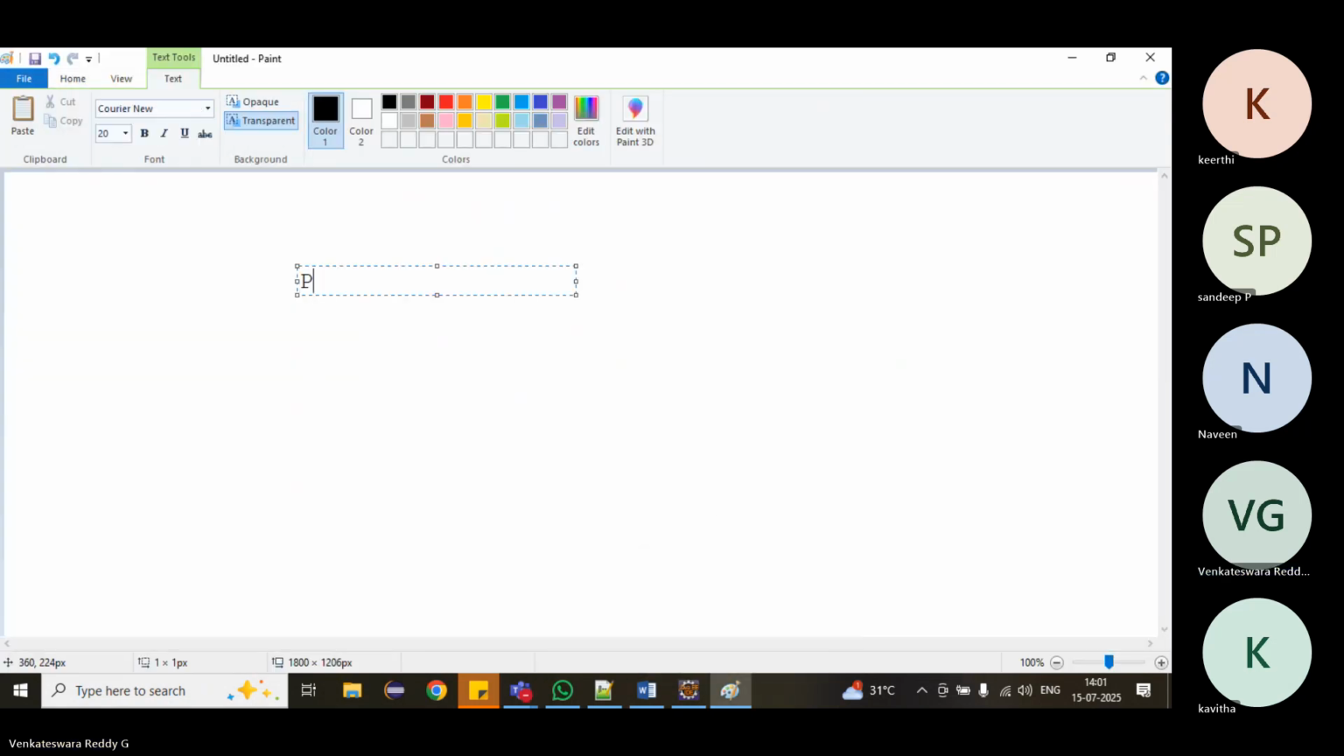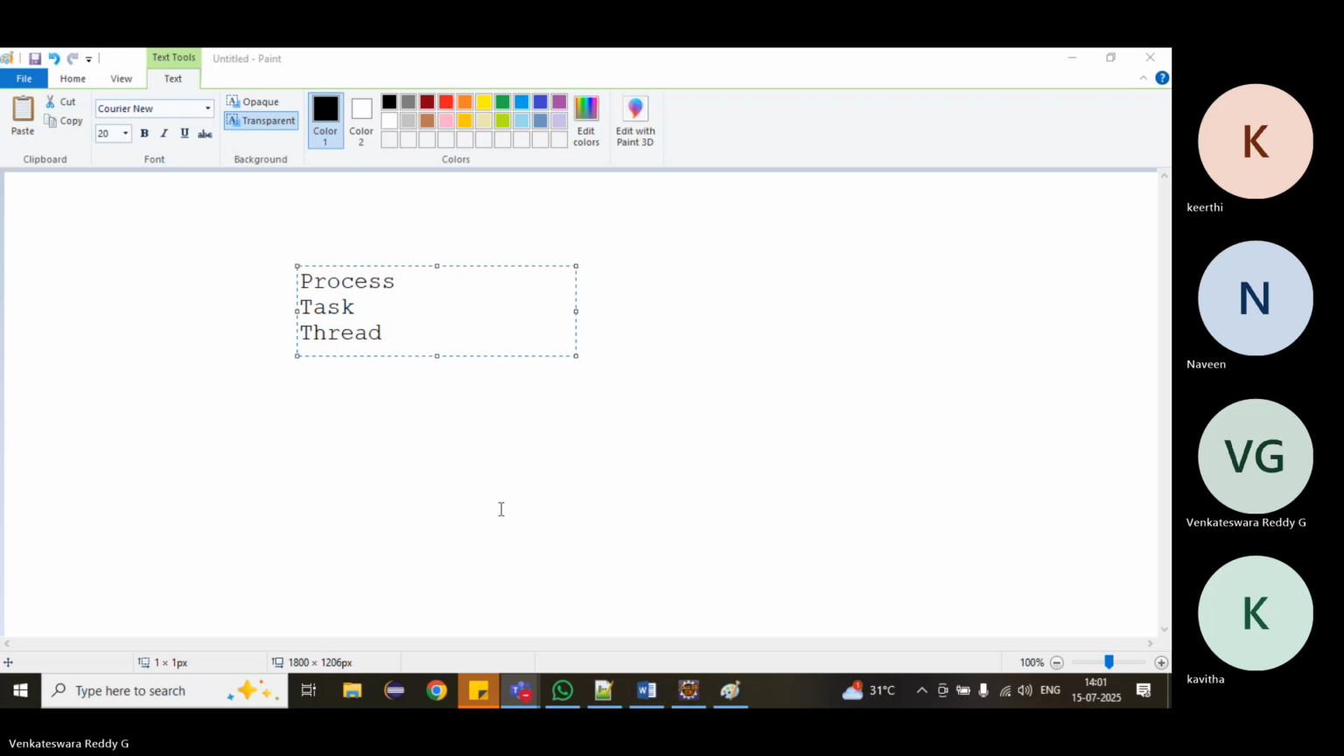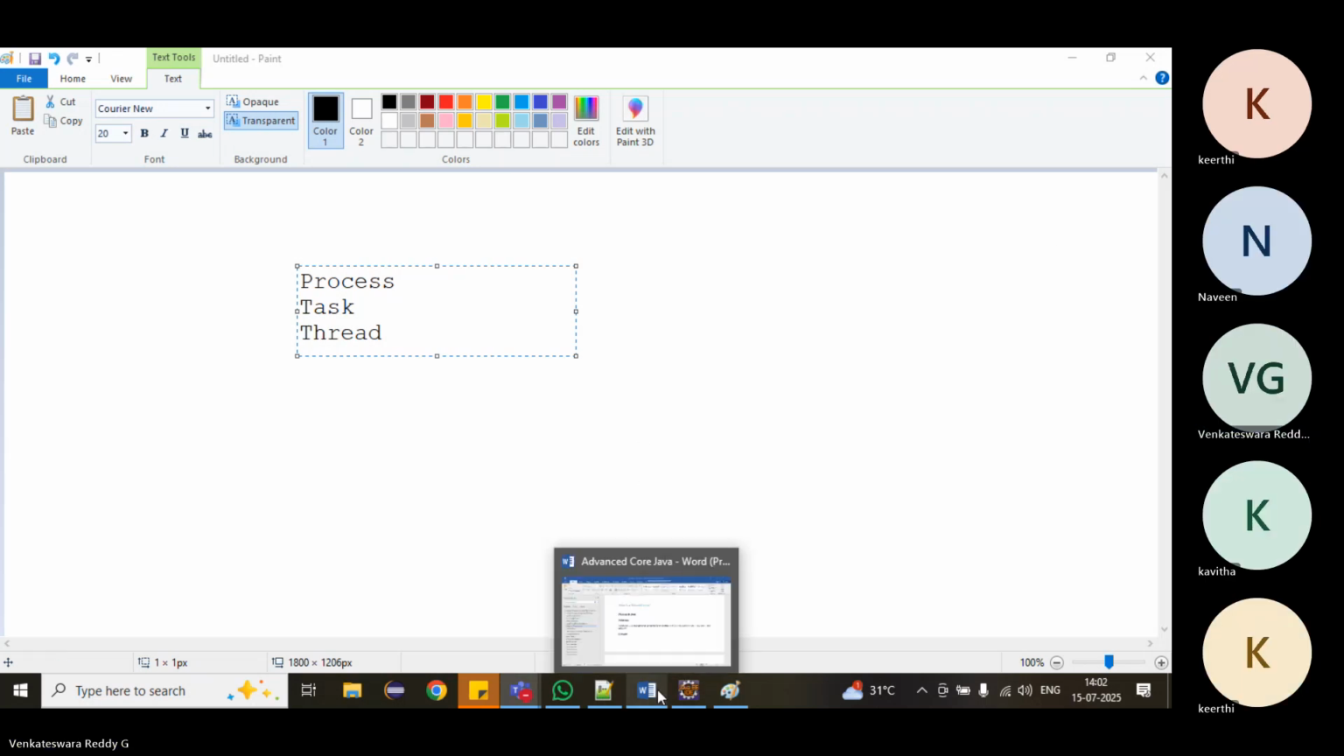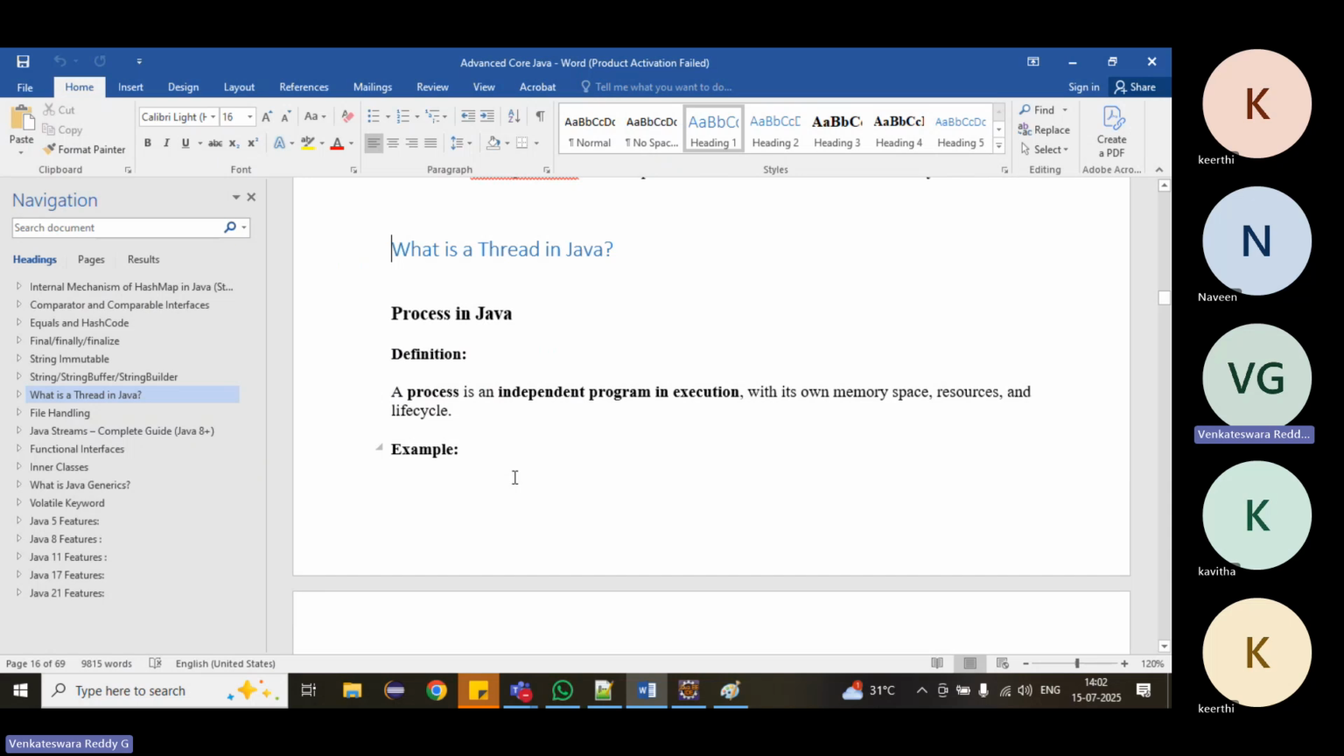What is a process? What is a task? Then what is a thread? We should know about process and task. What are processes? This is the definition: a process is an independent program of execution.